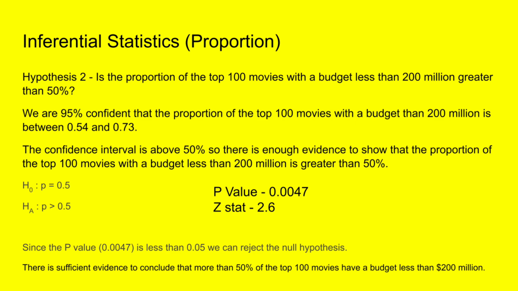The confidence interval is above 50%, so there is enough evidence to show that the proportion of the top 100 movies with a budget less than 200 million is greater than 50%. Since the p-value 0.0047 is less than the significance level of 0.05, we can reject the null hypothesis. There is sufficient evidence to conclude that more than 50% of the top 100 movies have a budget less than 200 million.